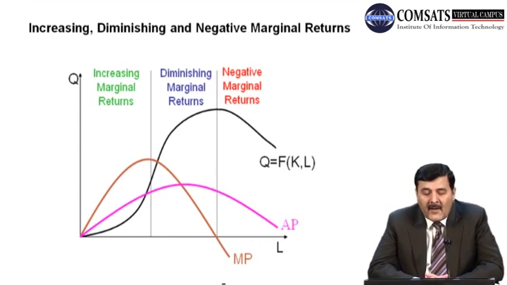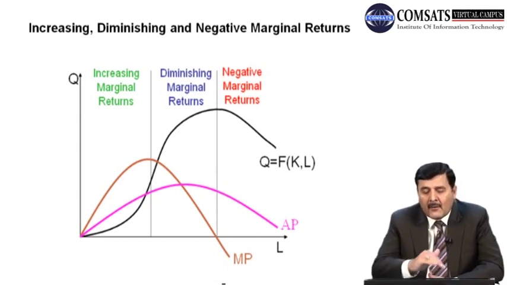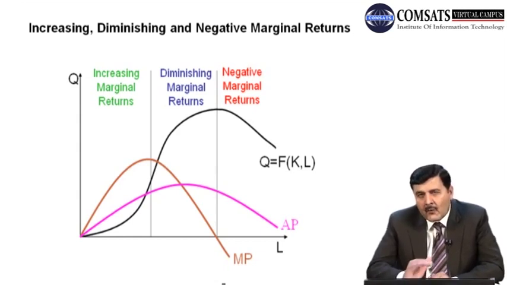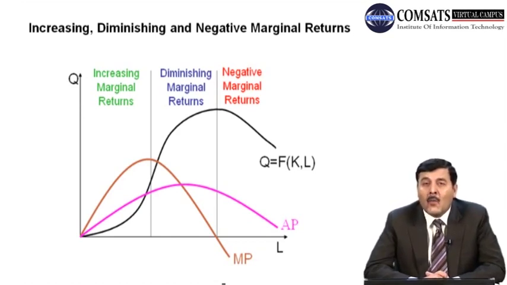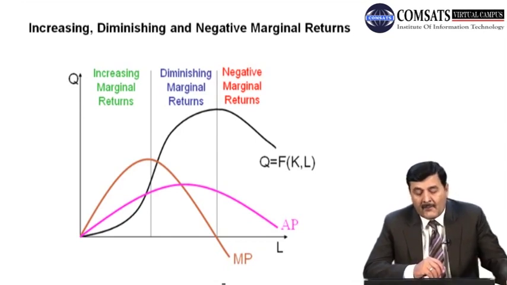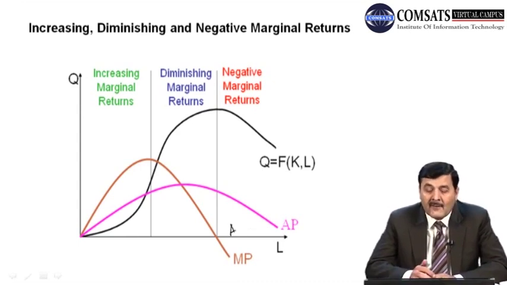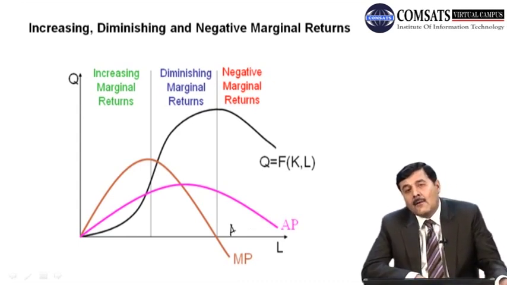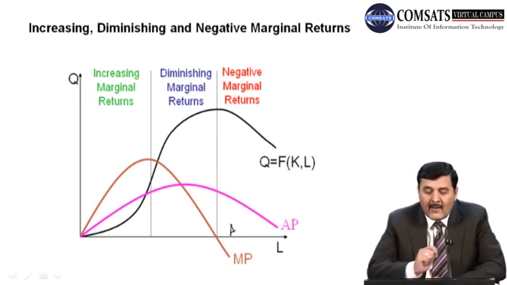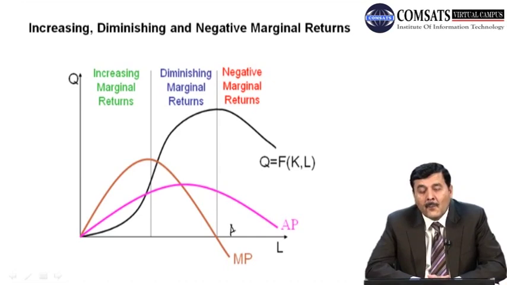But when marginal product reaches a maximum, then after this point, total product starts becoming flatter, right? So with the increase in units of labor after this point, marginal product will start going down. And if the firm continues to hire more labor, the point will come, and that is the point A, suppose, where the marginal product is 0. So when marginal product is 0, at that point, if you look at the line, total product is maximum.